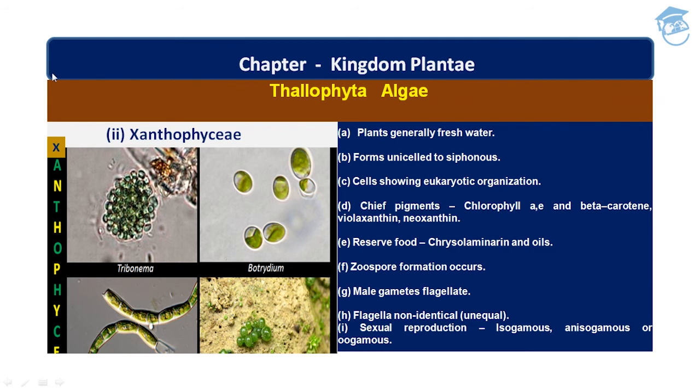And it is seen that in Xanthophyceae, zoospore formation occurs. Male gametes are flagellate, and the flagella are non-identical, unlike the previous class. Okay, and they are unequal. Sexual reproduction also takes place in Xanthophyceae, such as isogamous, anisogamous, or oogamous. Tribonema and Botrydium are both examples of the Xanthophyceae family.